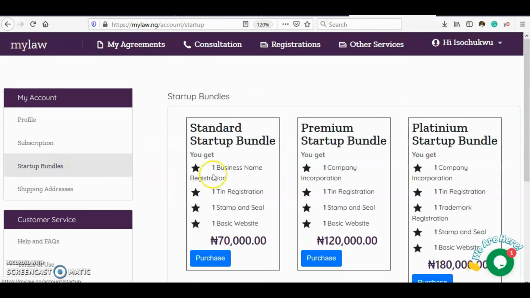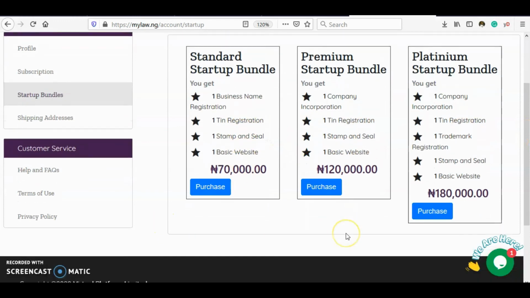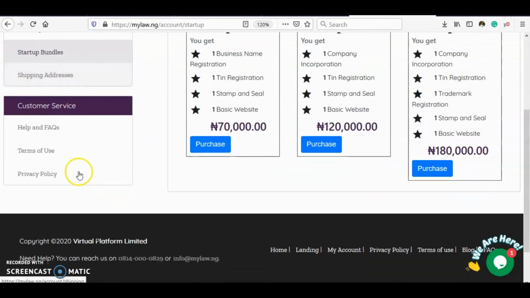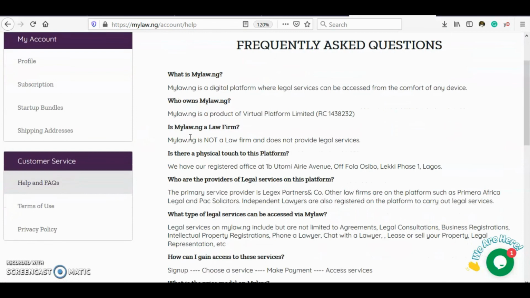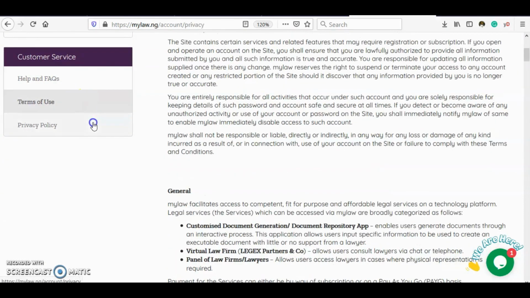You can also access our startup bundles, which we offer for SMEs at very affordable rates. You can also access our help and FAQ section, where we answer frequently asked questions, terms of use and privacy policy.